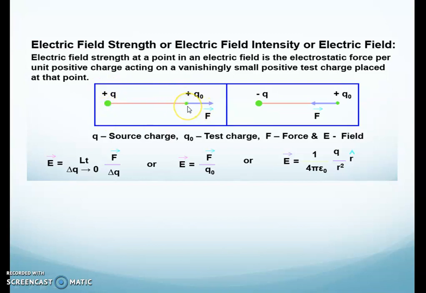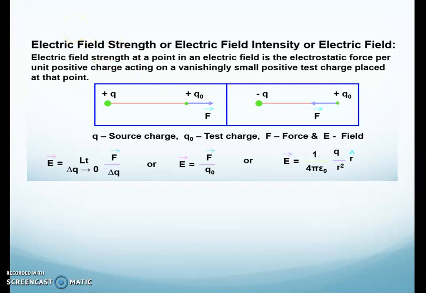So the force experienced by unit charge is the electric field intensity at the given point in the electric field. It means if Q naught is experiencing force F, then F should be divided by Q naught to find out the force experienced by unit charge.